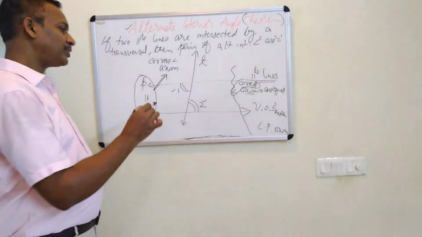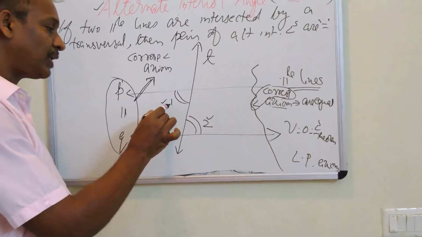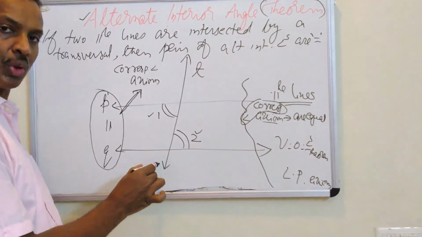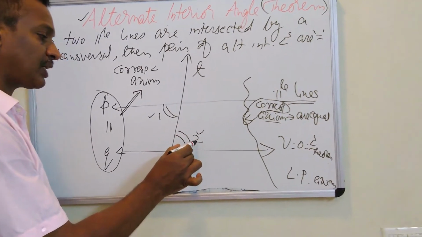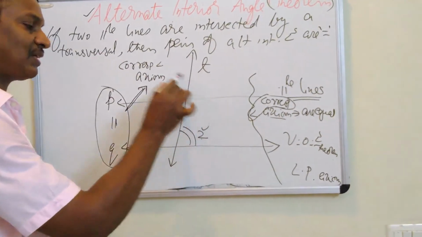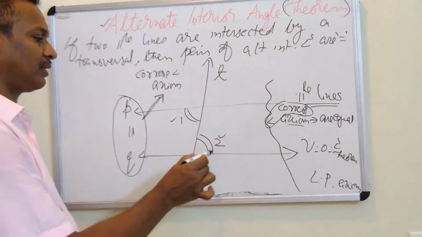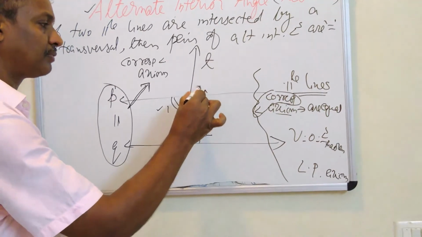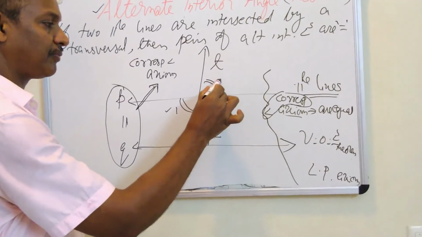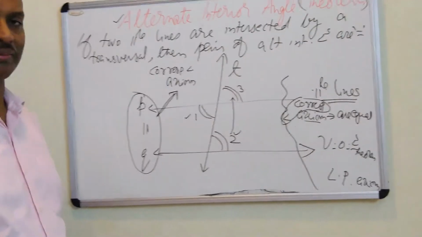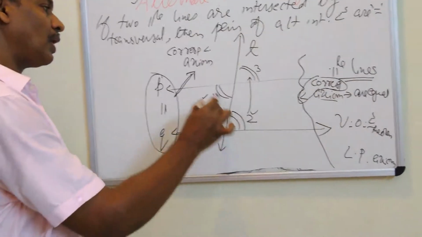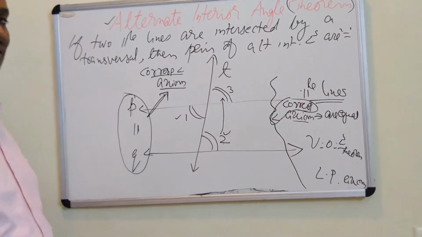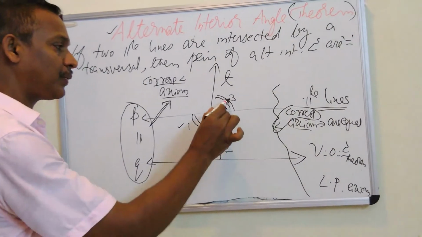For that, we have to take either a corresponding angle of 1 on the other line or 2's corresponding angle on the first line. Any one you can take. I am taking this 2's corresponding angle on the other line. Let it be angle 3. We know, according to the corresponding angle axiom, if lines are parallel, the corresponding angles are equal.